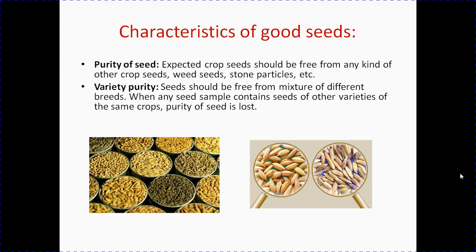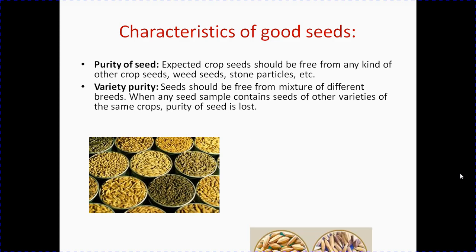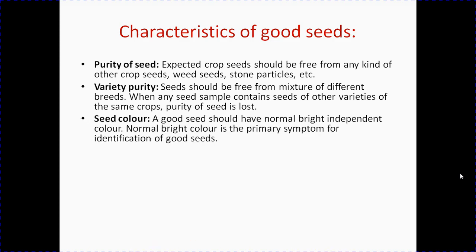Breed or variety purity will be maintained if the seed is produced and processed in a controlled environment. From crop field to its preserving place, we should be careful that crop seeds cannot be mixed with other varieties. Next one, seed color. A good seed should have normal, bright, independent color. Normal, bright color is the primary symptom for identification of good seed.